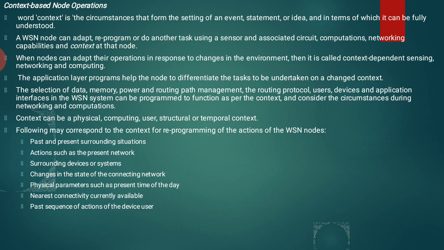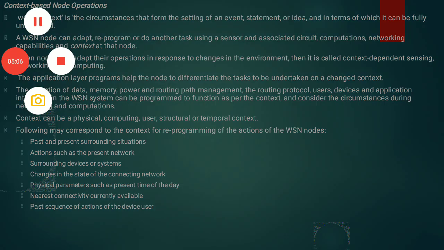Nearest connectivity currently available. Also we are identifying the nearest connectivity currently available systems. Past sequence of action of the device users. Also we are identifying in the past the sequence in which order the task of the device user is performed. So all these are considered as context based node operation of sensor network.